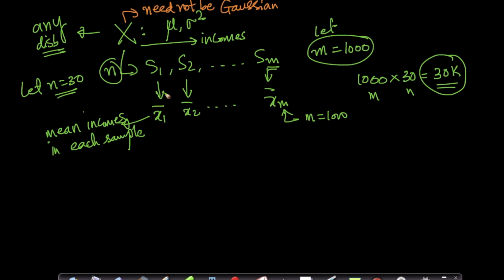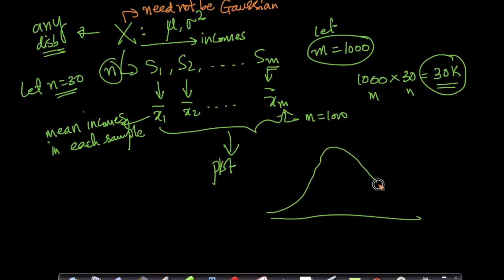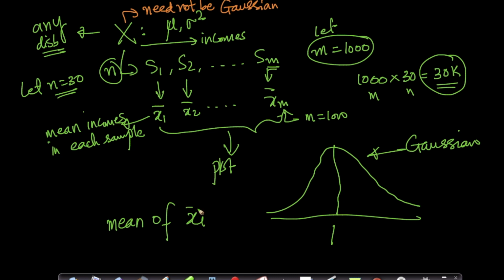If I plot the distribution of this, I get a Gaussian distribution. So if I take the mean of xi bars, this mean is roughly equal to the population mean.